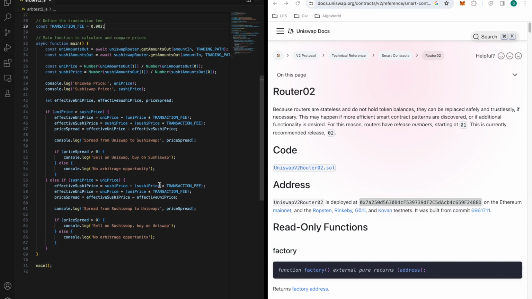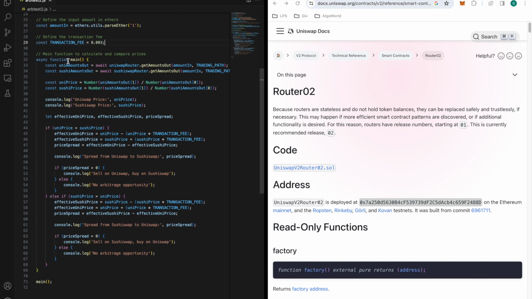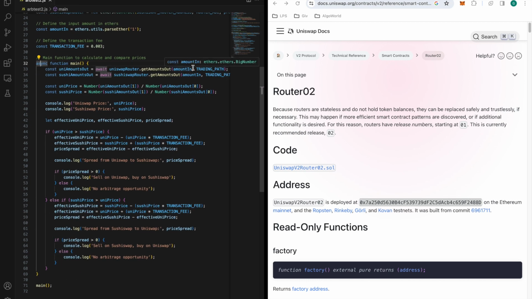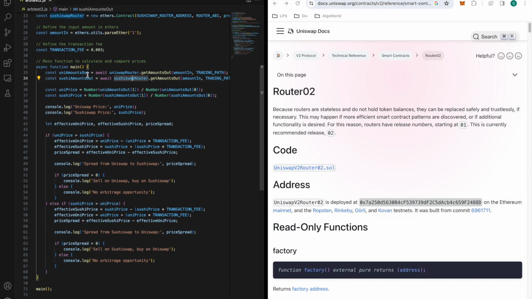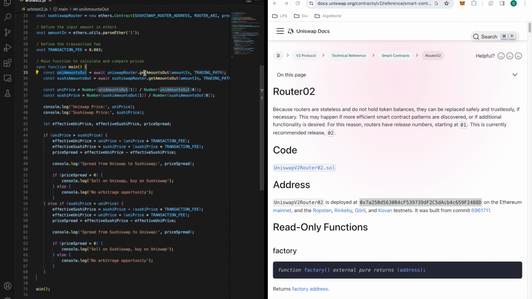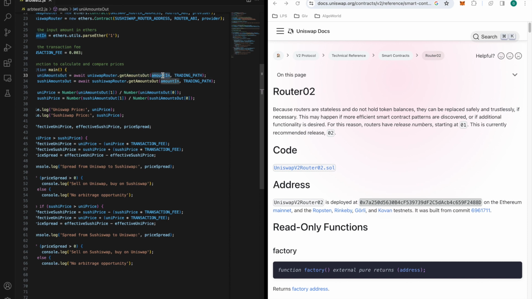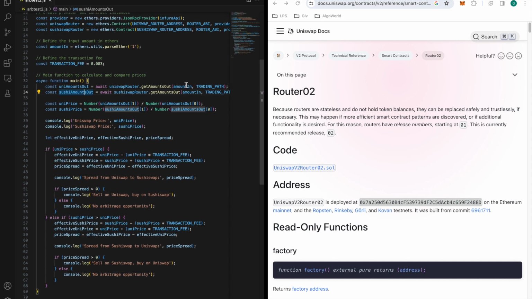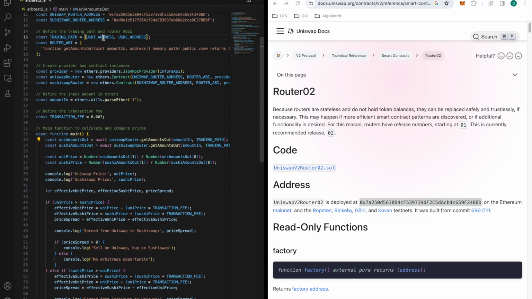Now we're getting into the actual function, function to define the swaps next. So what we're going to do, we create a main function to make sure it's asynchronous. And we're basically taking the Wei values from the Uniswap and SushiSwap for both cryptocurrencies. And that's essentially what this syntax is. This is the uni amount out, and this is from the Uniswap values. And again, this is the Wei amount. Same thing with SushiSwap. We're doing the same thing here. And again, we're putting the trading path because we're going to be using it for these two cryptocurrencies. We're going to get the Wei amount for these two cryptocurrencies.